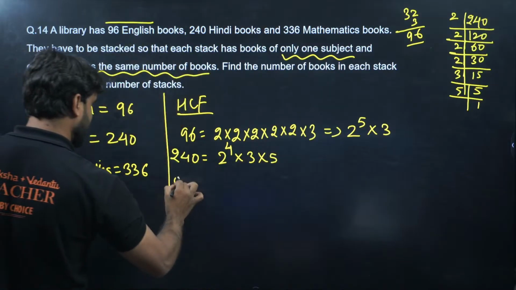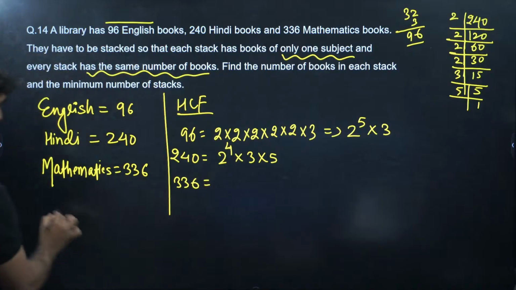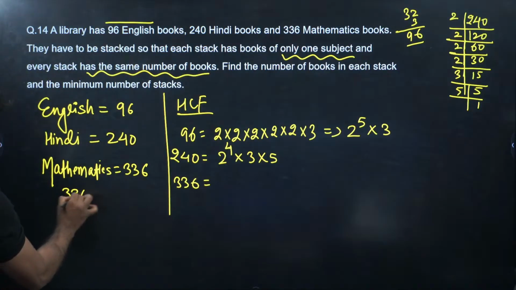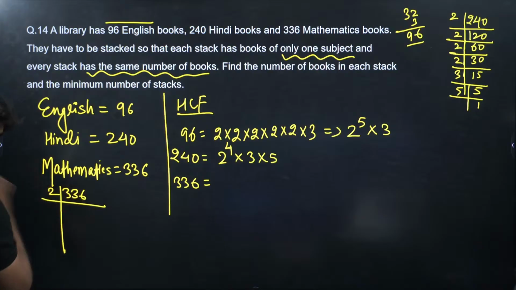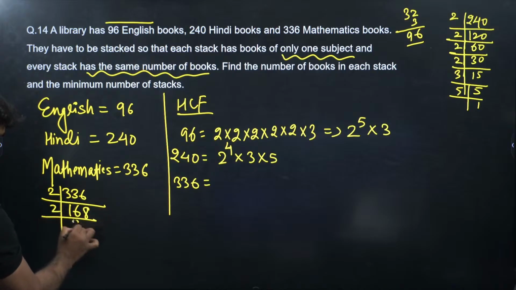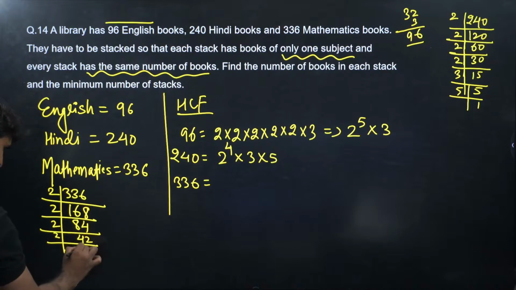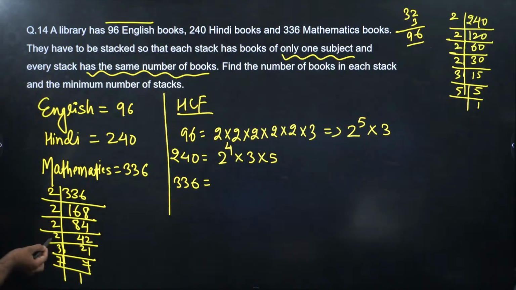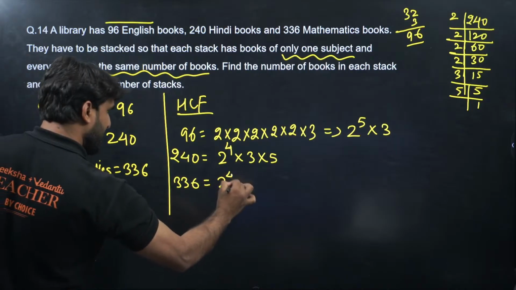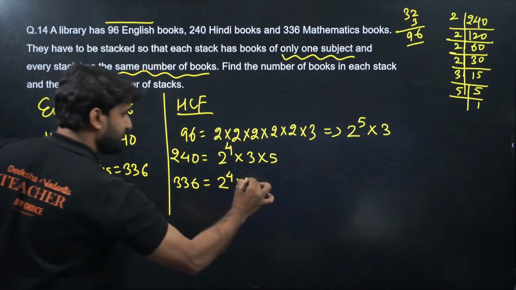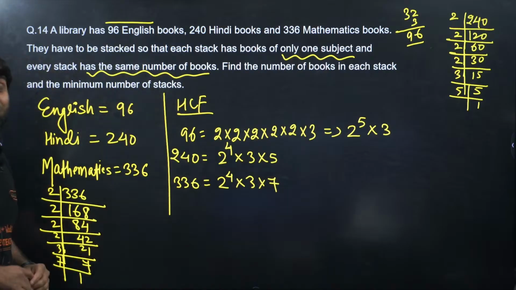Now 336. So let's take LCM here of 336. 2 into 168, 2 into 84, 2 into 42, 2 into 21, 3 into 7, 7 into 1, right? So 336 can be written as 2 to power 4 into 3 into 7.